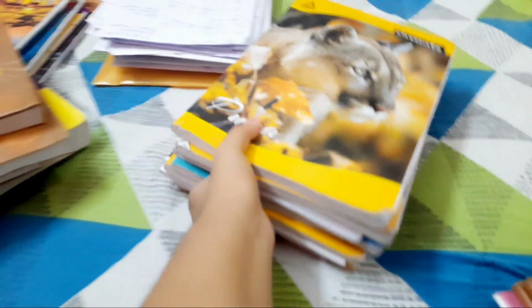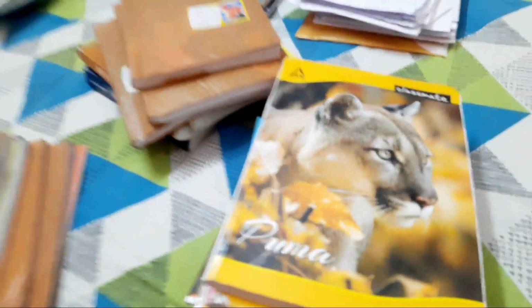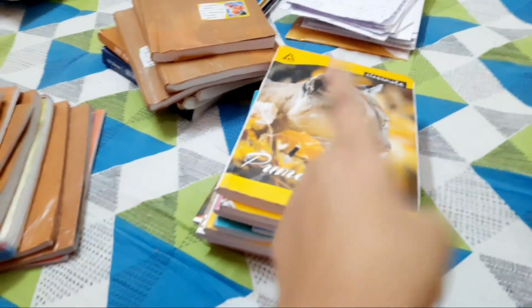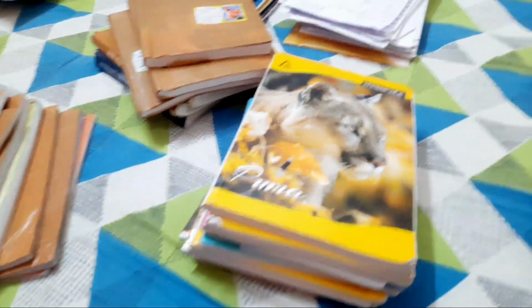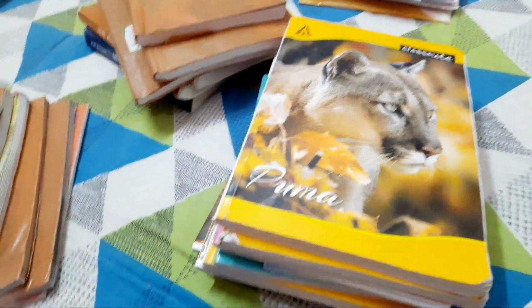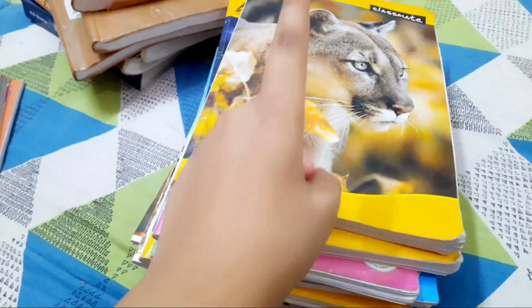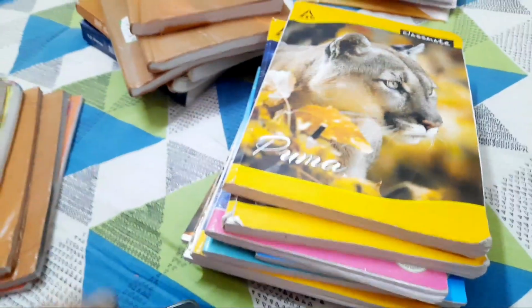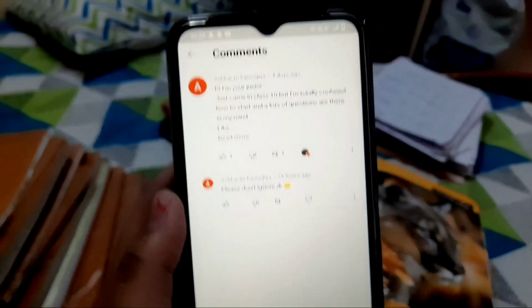And now here are my, these are my note taking books. And literally many of you guys are asking, sister, please share your notes. And one person kept on commenting to me. I received at least 5 to 6 comments from her. Wait, I'll show you. Yeah, so look at this.